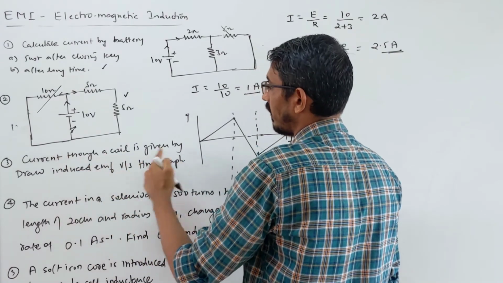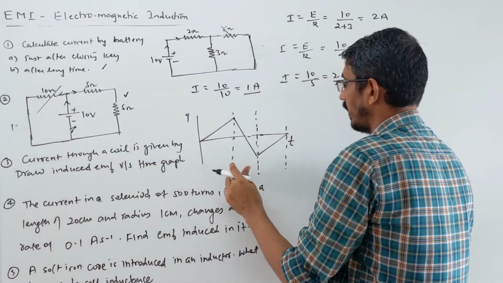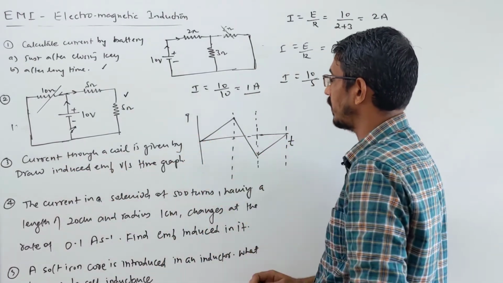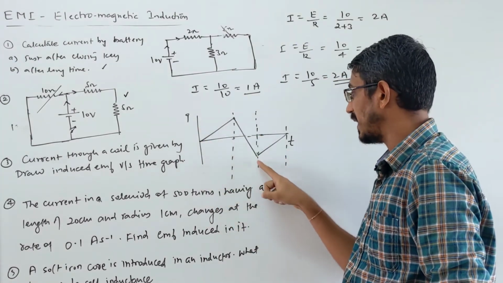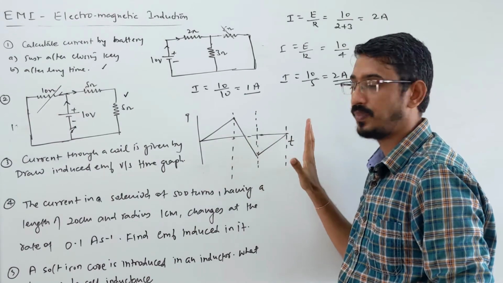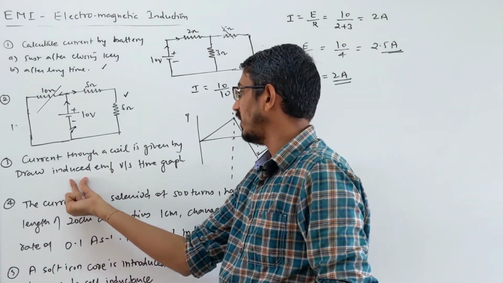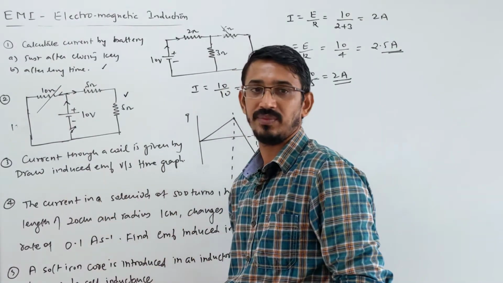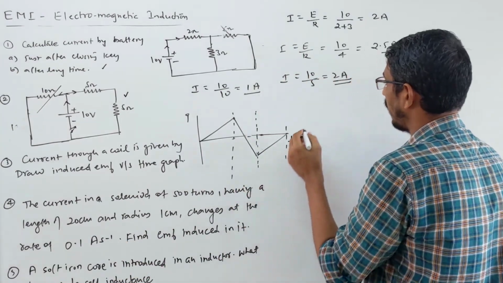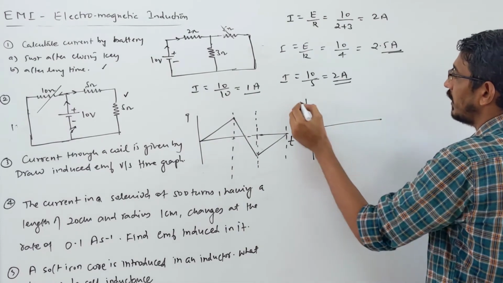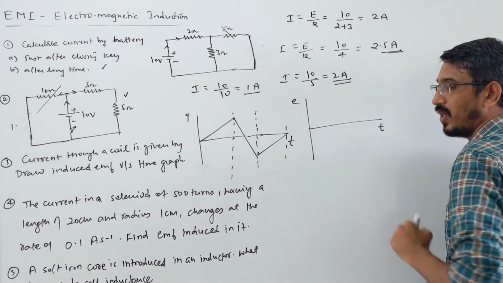Current through a coil is given by this picture. You see, a current versus time graph is given to you. Current is growing, then current is decaying, again current is growing, right? Okay, draw the induced EMF versus time graph. We have to draw a graph between induced EMF and time. Look here, I am drawing it here itself.